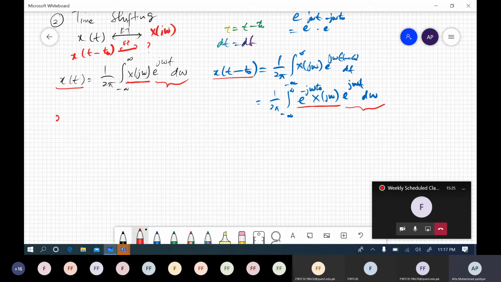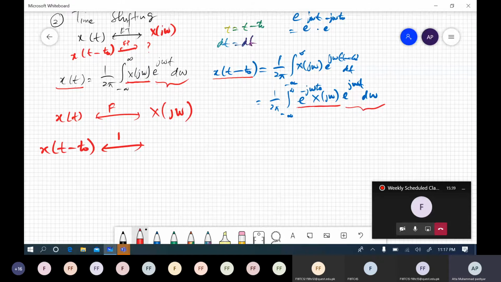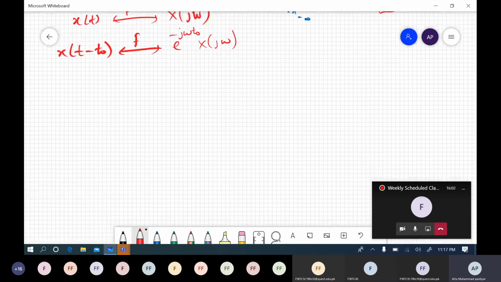So we say if we have x of t and its Fourier transform is x of j omega, then if we have the shifted signal x of t minus t naught, its Fourier transform must be e to the power minus j omega t naught x of j omega, right? Clear? Very easy. Okay, so now moving further, the third property is conjugate symmetry, right?